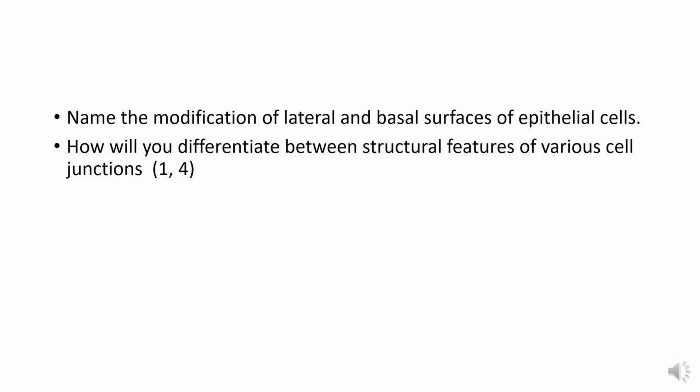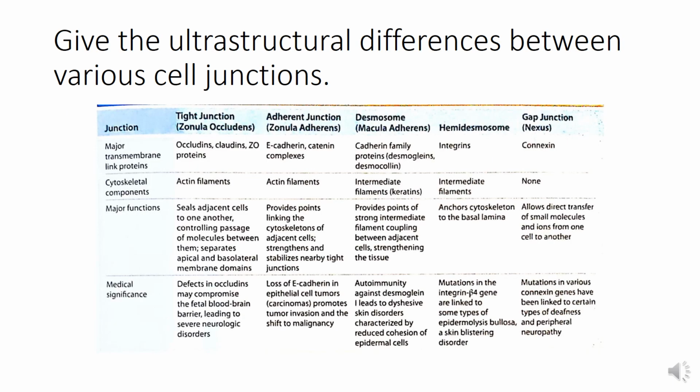And the differentiating features. The various cell junction types are the tight junctions, adherens junctions, that is the zonula adherens, desmosomes, macula adherens, hemidesmosomes, that is present in the basal surface of the cells, and gap junctions. So these are the 5 types of junctions which are present, and you can see the 5 types of junctions.